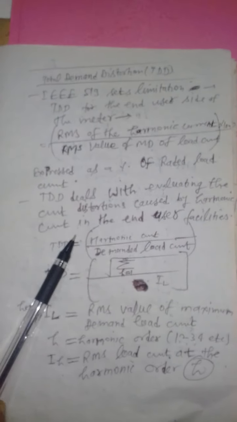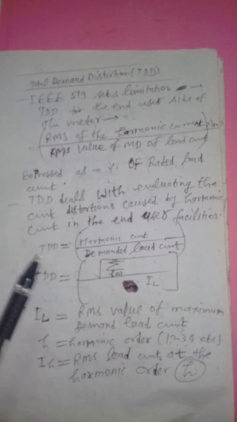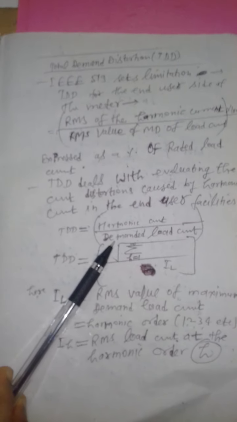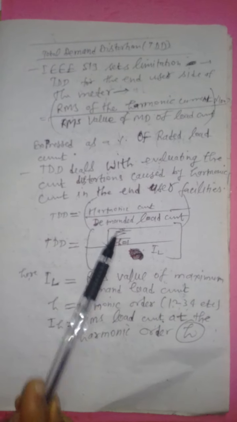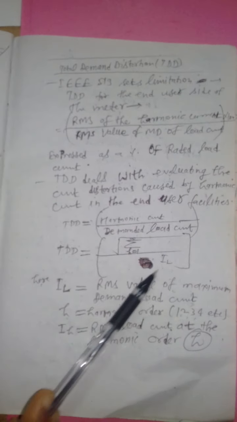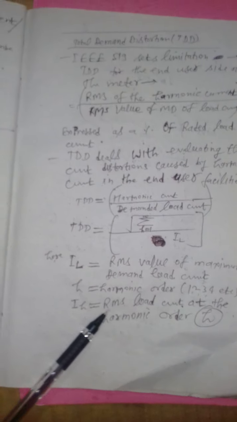So TDD, total demand distortion, deals with evaluating the current distortion caused by harmonic current in the end user facilities, right? TDD is given as harmonic content divided by the demanded load current. So TDD is equal to the square root of the summation of IH square for H equal to 1 to infinity, H being the harmonic, which can go up to infinity, divided by the demanded load current, let us say IL. Here IL is the RMS value of the maximum demand load current, H is the harmonic order 1, 2, 3, 4 etc., and IH is the RMS load current at harmonic order H, right?